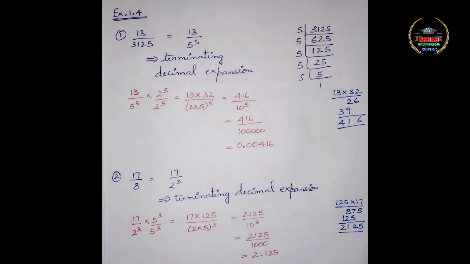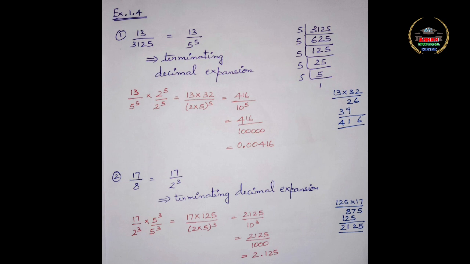Now we are going to do question number 2 alongside. I have done it in red color for you. So we are having 5 power 5 in the denominator. Now to find the decimal expansion, you know that there should be only numbers ending with the zeros in the denominator.